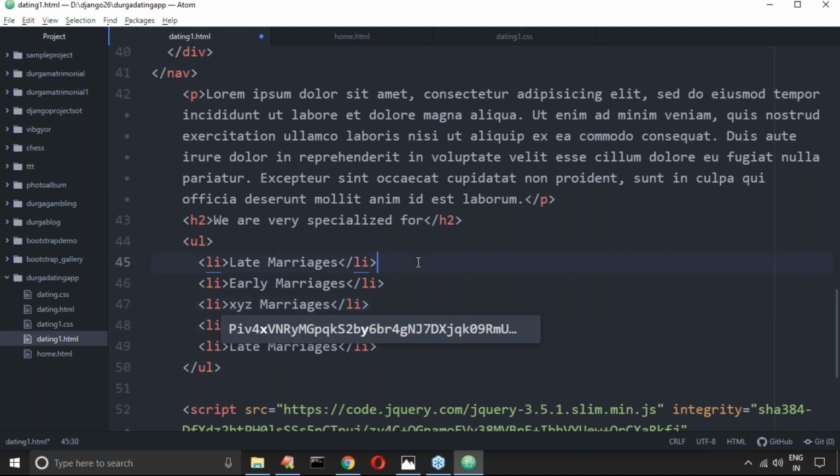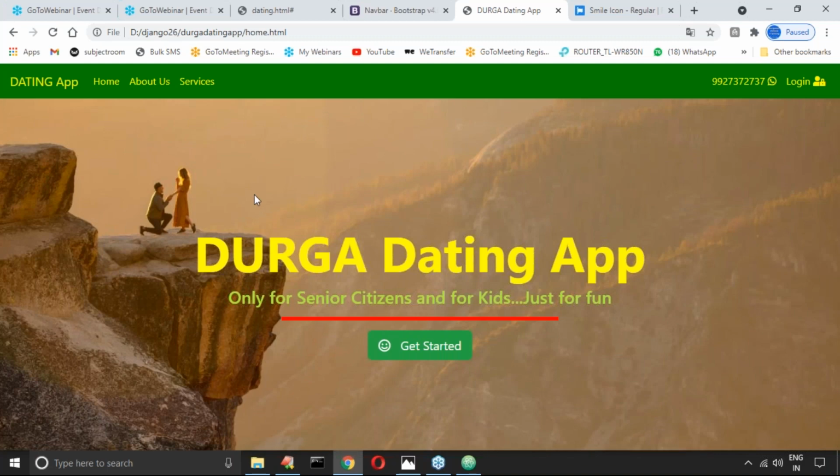X, y, z, whatever data you require, a, b, c, like this is the text. Client is responsible to provide this data, don't worry, right? Dummy template we are going to take.